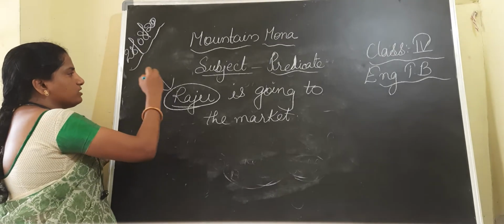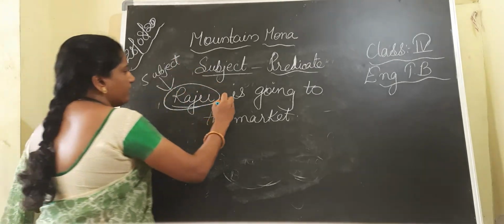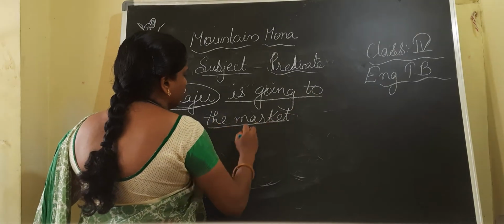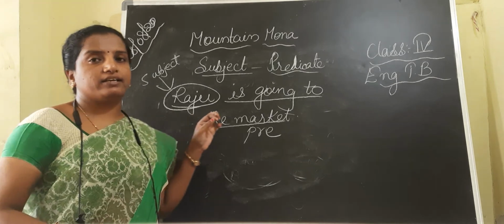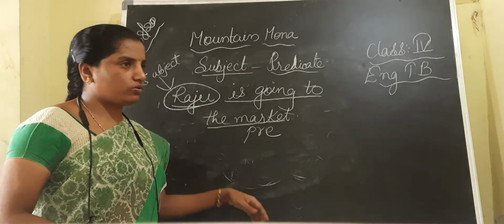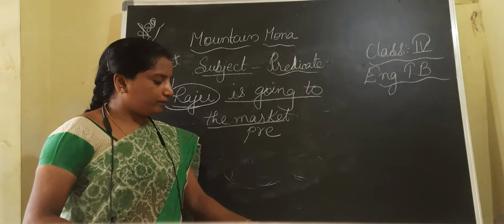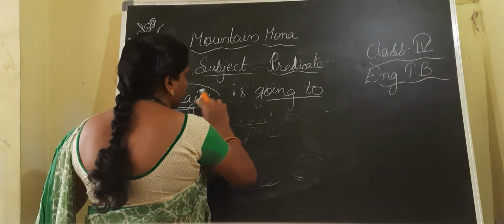Raju is known as the subject and the remaining sentence is known as the predicate. The doer of the action in a sentence is the subject and the remaining part is the predicate. Now let us see a few examples given in your textbook.